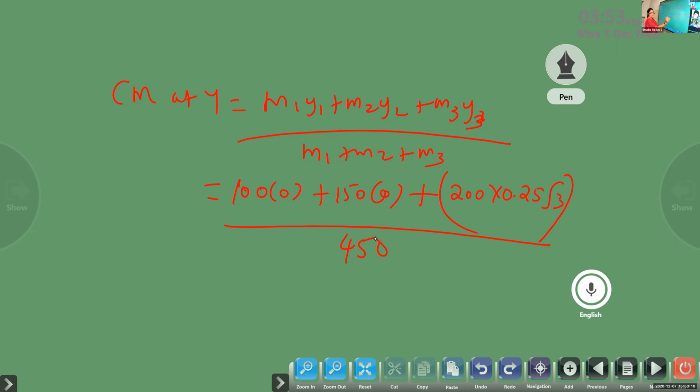I'm not substituting, I'm just, you know what it is. Now you can get the smallest fraction. Let the root 3 be there. You just do this part, the remaining part.